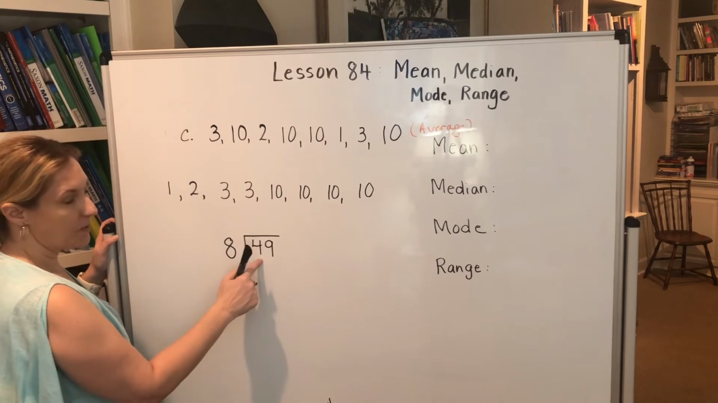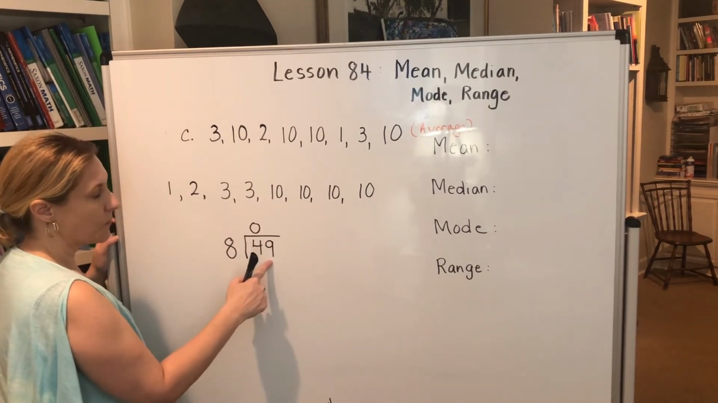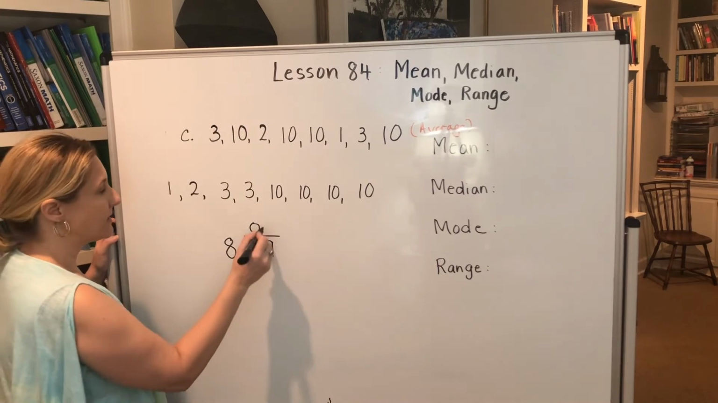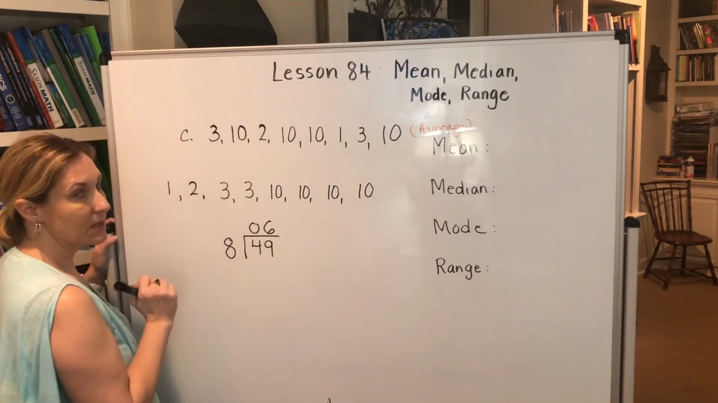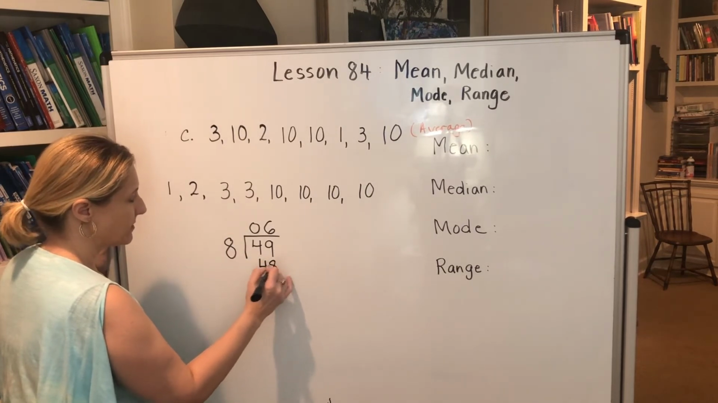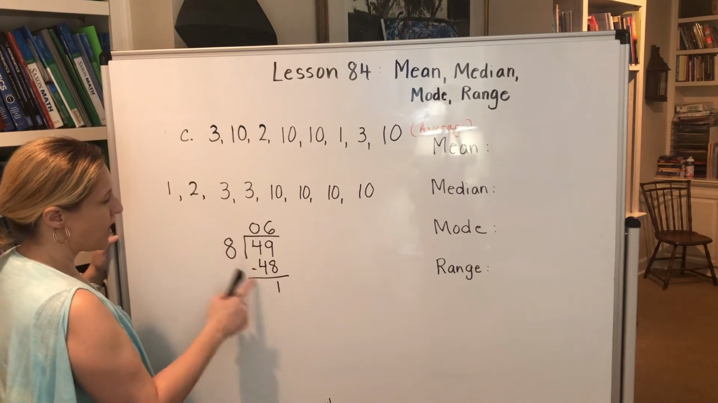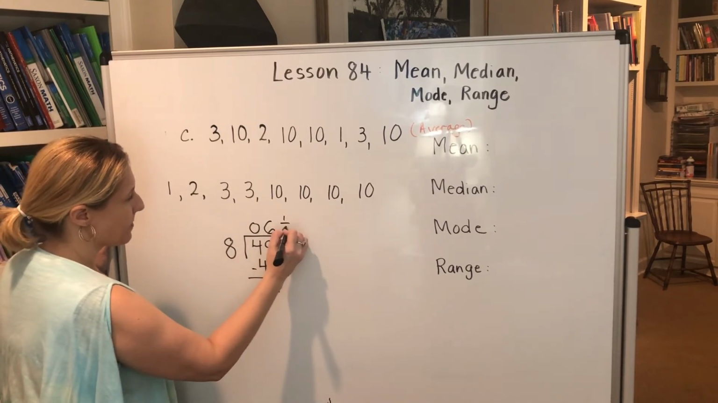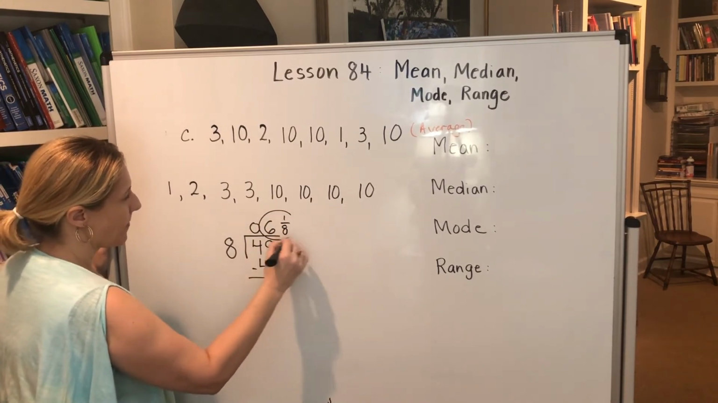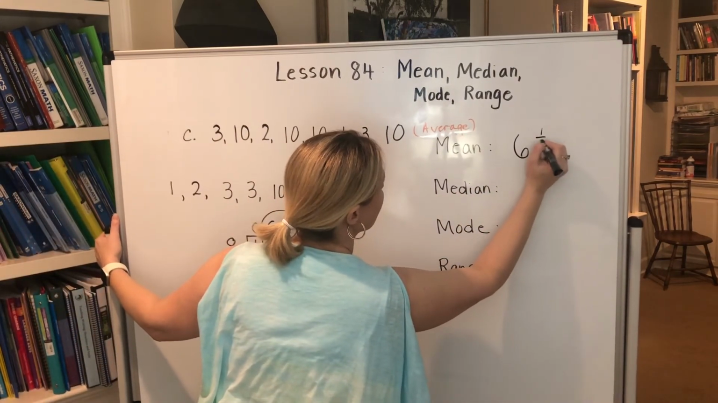and we need to divide that by 8 numbers. Okay, does 8 go into 4? Nope. Does it go into 49? Yes. 6 times. 6 times 8 is 48. Subtract. 6 and 1/8. So that's our mean or our average, 6 and 1/8.